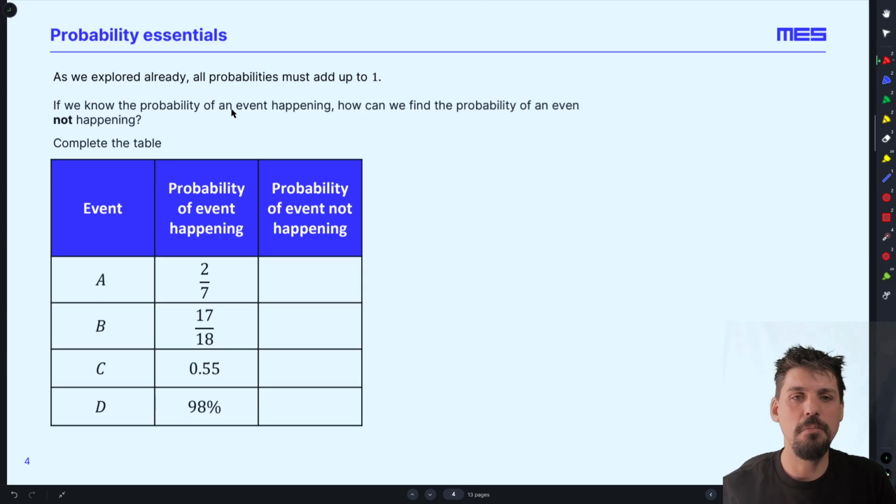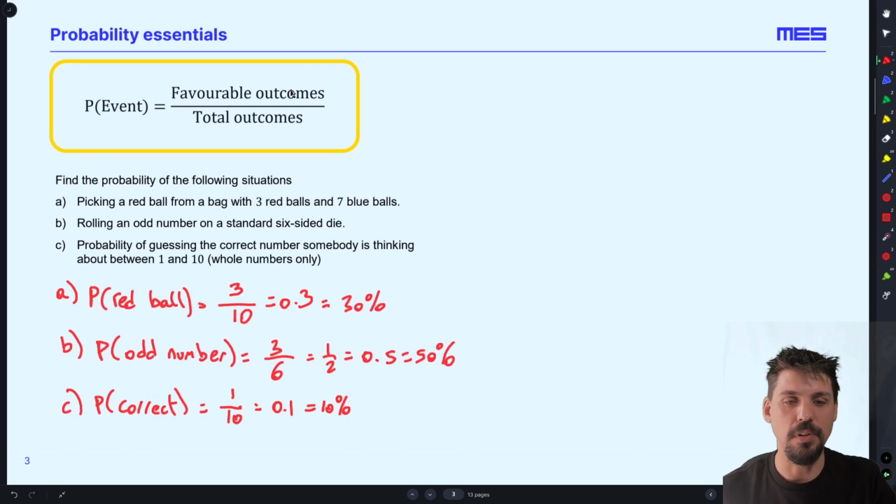So one thing to talk about is probabilities must add to 1. All right, why is that? Well, something has to happen. Okay, probability of a red ball. Well, let's have a look. What's the probability of a blue ball?